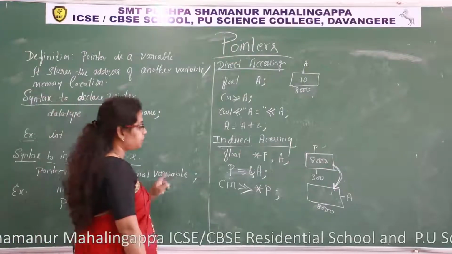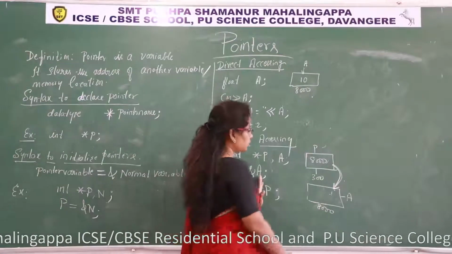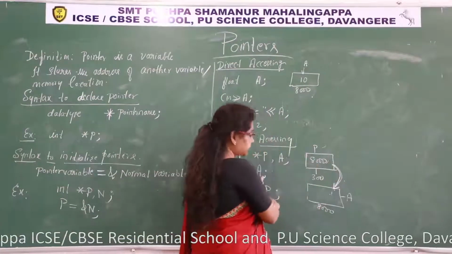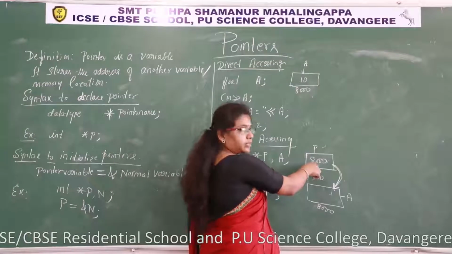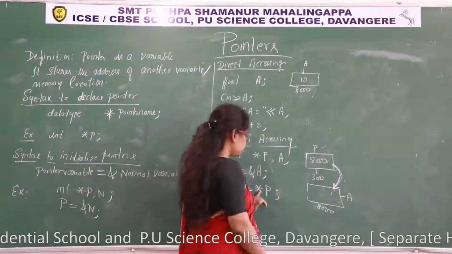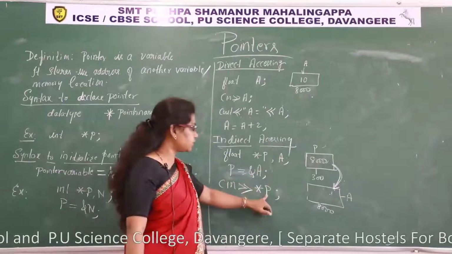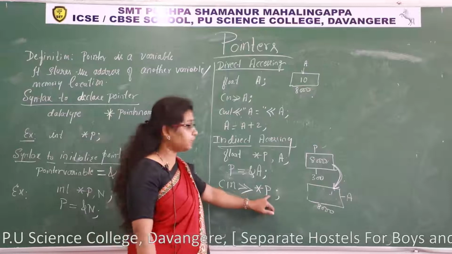Okay. See P, what is there in the P? 8,000. If you write only P, the content is 8,000. If I write star P, star, it goes to the memory location of this address. What does it contain? 8,000.